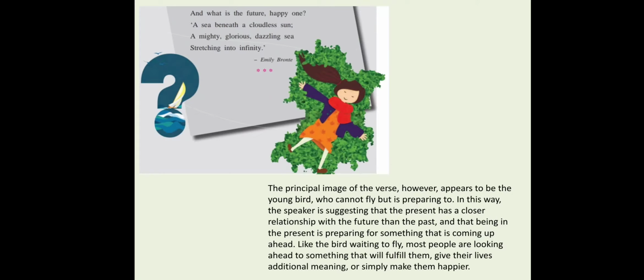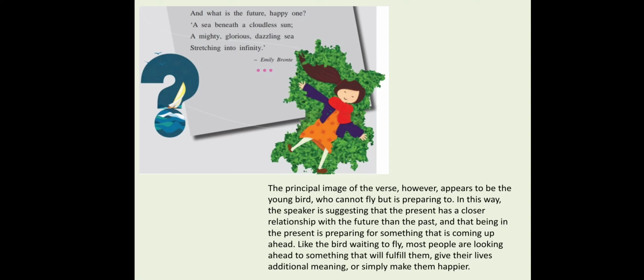In the next stanza, the poet is asking, and what is the future, the happy one? A sea beneath a cloudless sun, a mighty, glorious, dazzling sea stretching into infinity. Now here, the principal image of the verse appears to be the young bird who cannot fly but is preparing to.